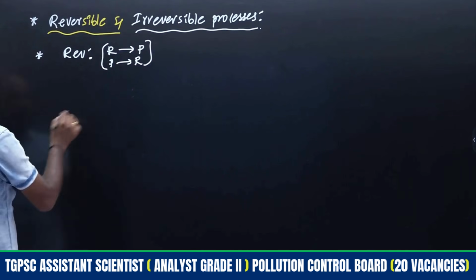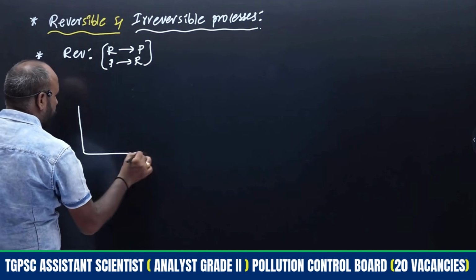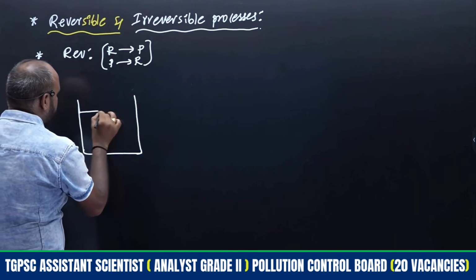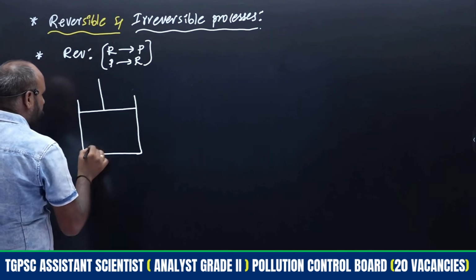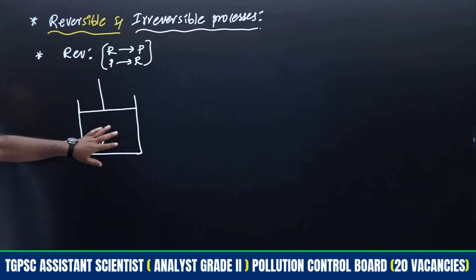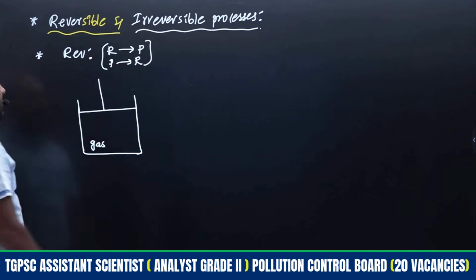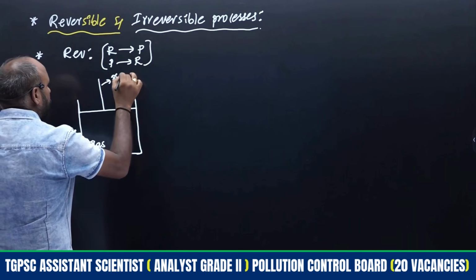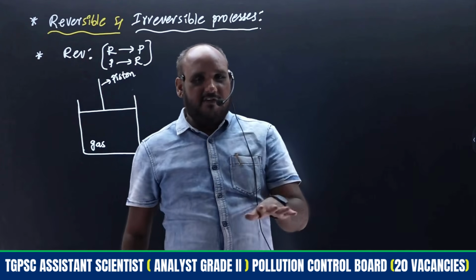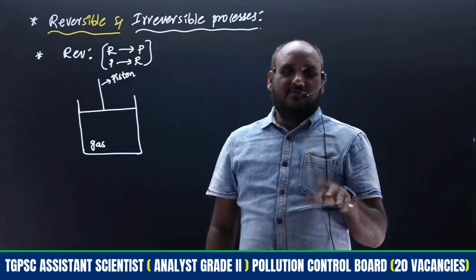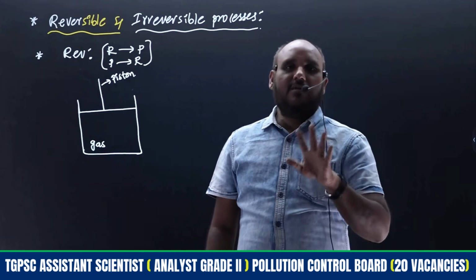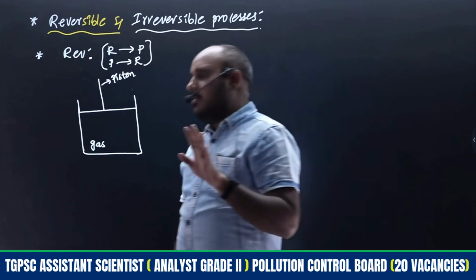Okay, coming to the part of considering a cylinder, right. Consider a cylinder with a weightless frictionless piston. So this is the weightless frictionless piston. This cylinder consists of gas, with a weightless frictionless piston, right. Think of the piston as a curtain, right. Meaning it doesn't have any weight, doesn't have any friction. We said that the boundary surface will be an imaginary boundary surface, or it may be a movable boundary surface, right. That we have to consider.